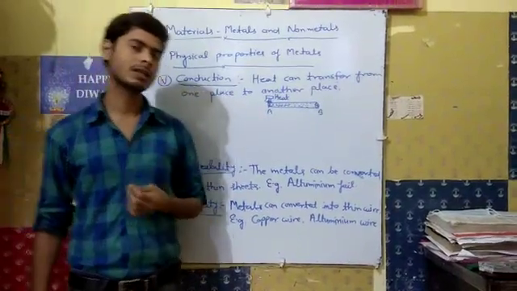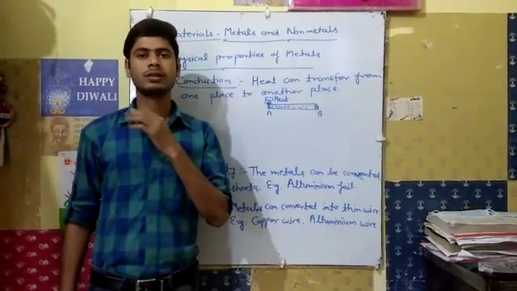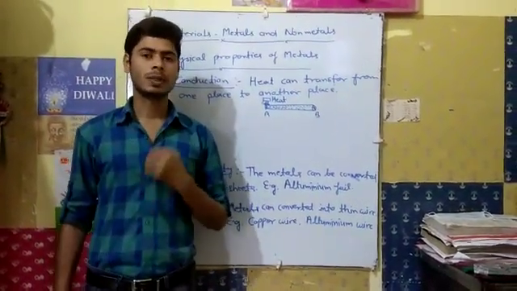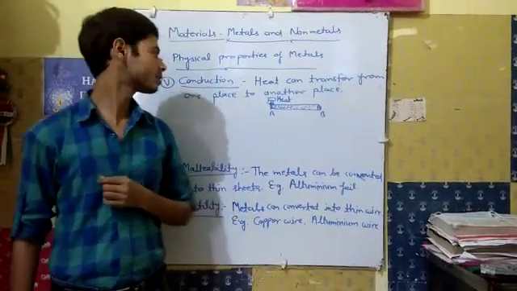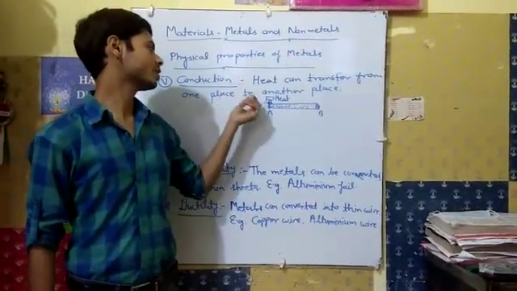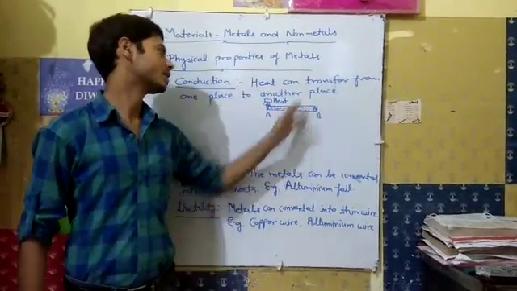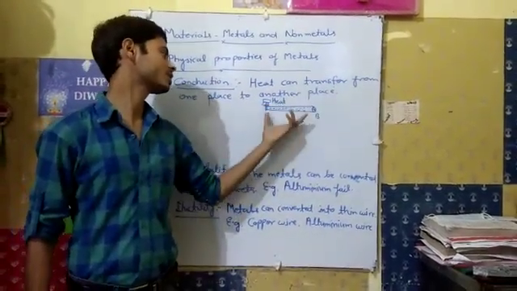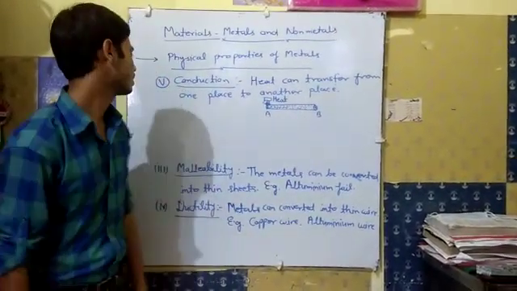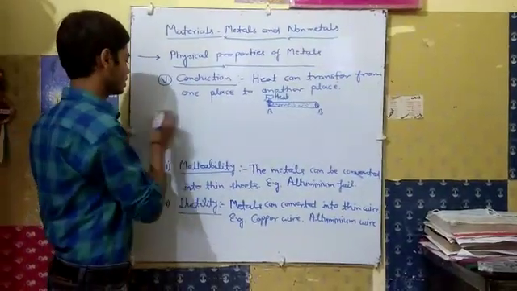So we can say electricity flows easily in metals. Conduction is the property by virtue of which heat can transfer from one place to another place in a metal.